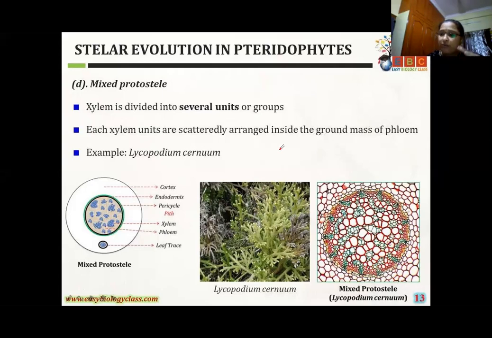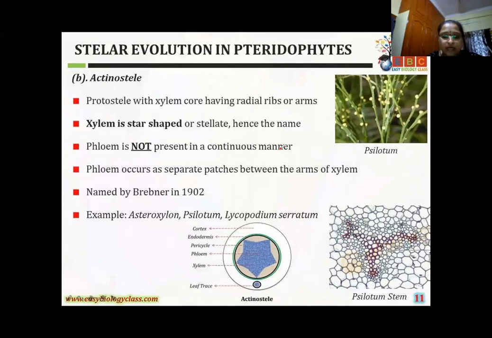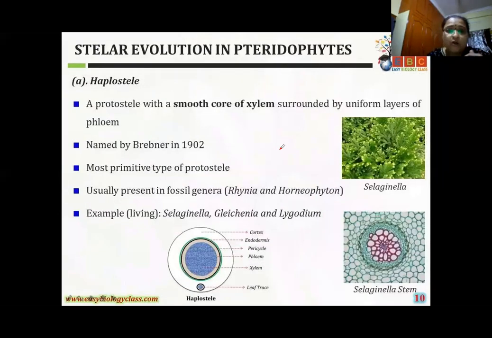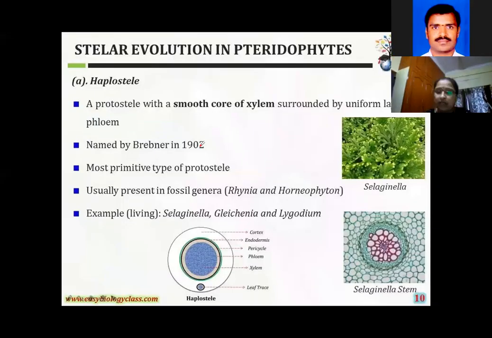Protosteel, the first steel. Which one is the steel, girls? Protosteel. See here, haplosteel: very simple xylem and phloem. The middle part is xylem, and the surrounding part is phloem. A smooth core of xylem surrounded by uniform phloem is there. This is a very simple and primitive type. That's why I will not take haplosteel. Here, the difference of the xylem is present.